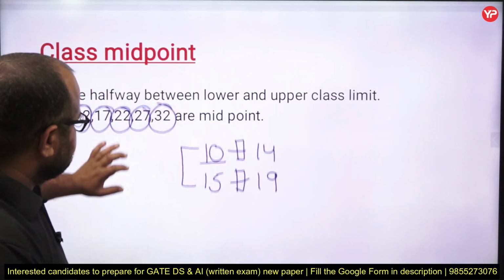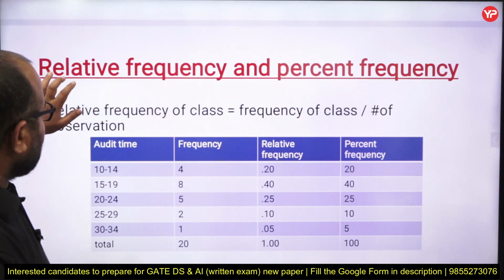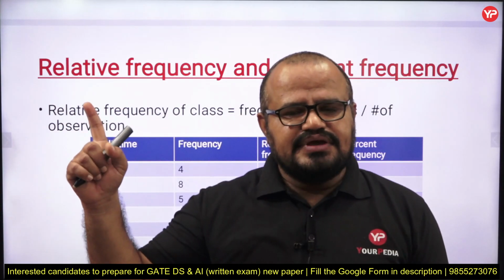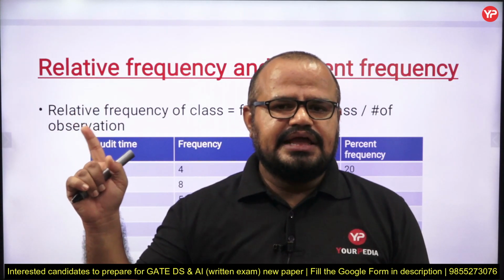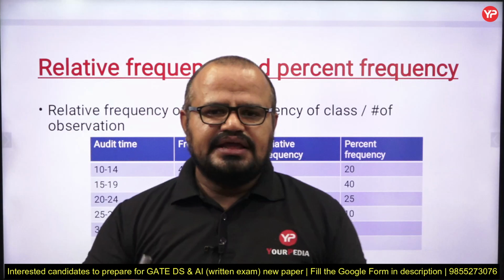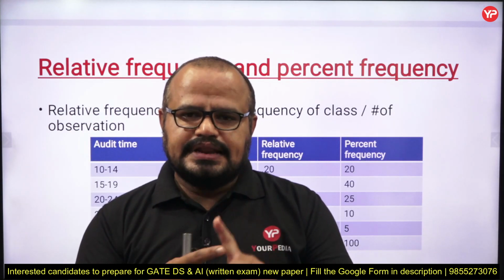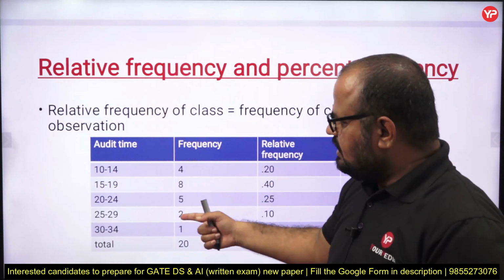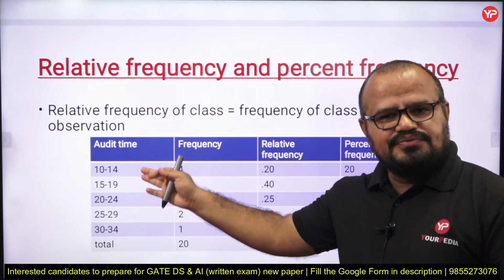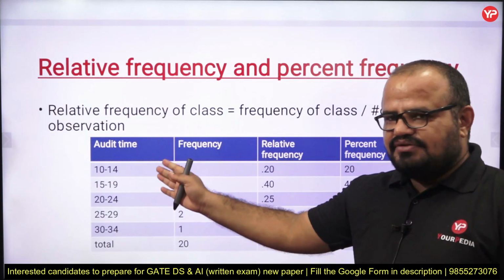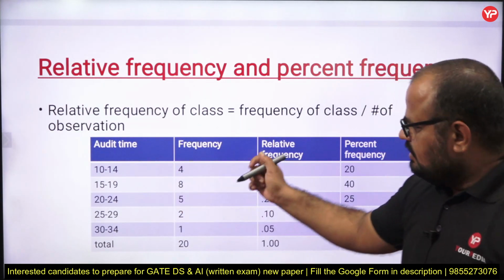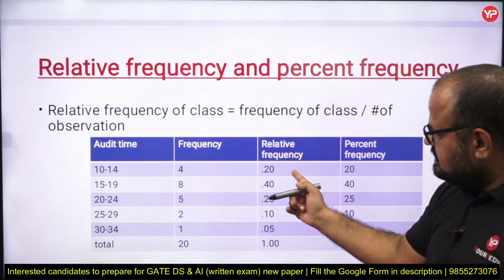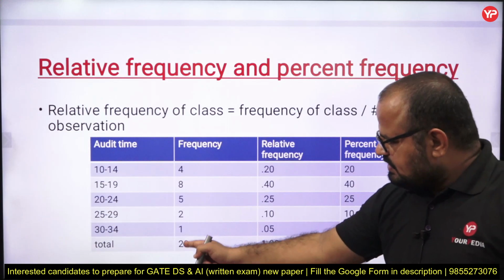Fine, my dear students. And the next is relative frequency and percentage frequencies. In the same way as in the categorical data type or data set, where we find the frequency distribution, relative frequency and percentage frequency, here we have to determine our class, then the width of the class, and then we already know how to write the frequency. With the help of frequency, the total frequency is 20.